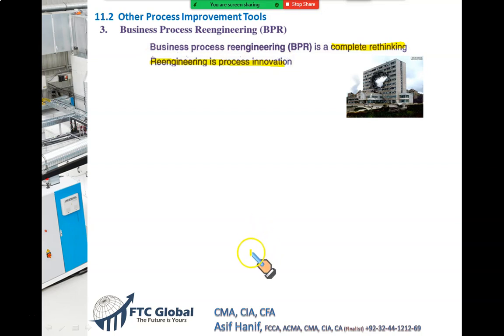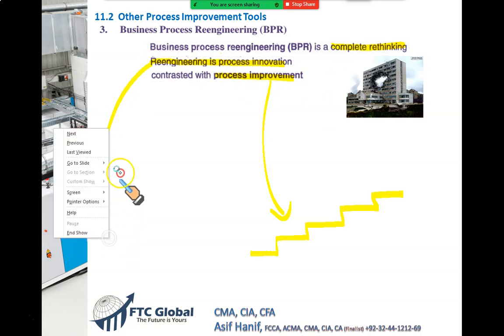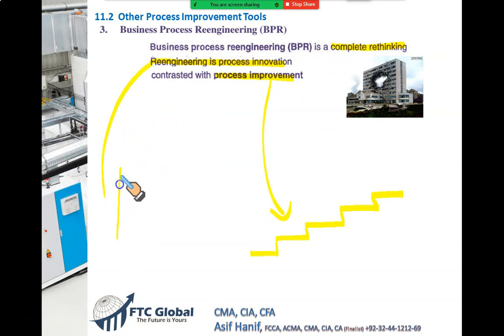So when we say improvement, improvements are like these. Small improvement, improvement, improvement, improvement. This is called business improvement, process improvement. This is the example of process improvement. You go step by step. But in re-engineering, you do this from here. You jump straight to here. This is re-engineering. Big productivity jump.